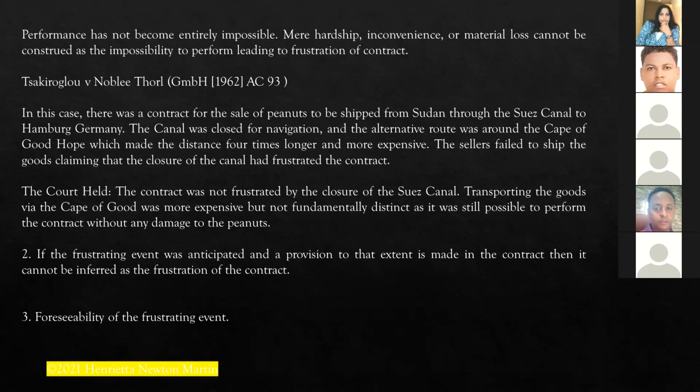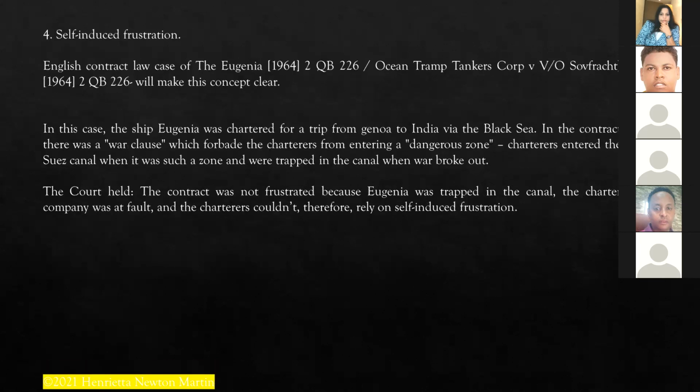Now, the court in this case held, first, that the contract was not frustrated by the closure of the Suez Canal. Transporting the goods via the Cape of Good Hope was more expensive, but not fundamentally distinct, as it was still possible to perform the contract without any damage to the peanuts. Two, if the frustrating event was anticipated and a provision to that extent is made in the contract, then it cannot be inferred as the frustration of the contract. And three, foreseeability of the frustrating event.